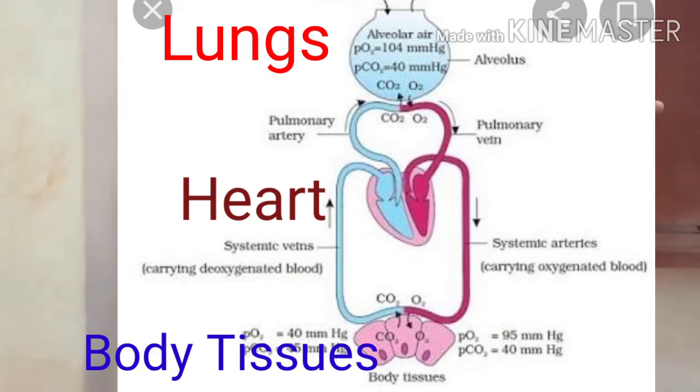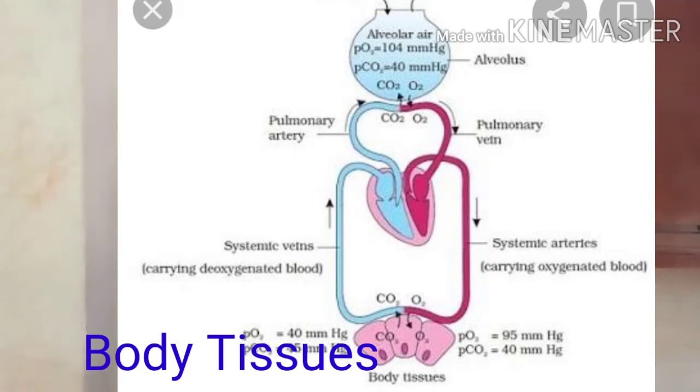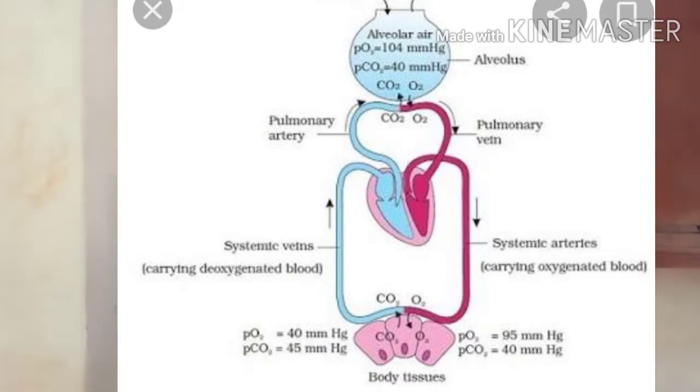There the exchange of the gases takes place. From the lungs the pure blood is sent to the heart, and from the heart the pure blood is sent to the other body parts. That is called double circulation, meaning the heart receives the blood two times. That we will discuss in the next unit, that is the circulatory system.